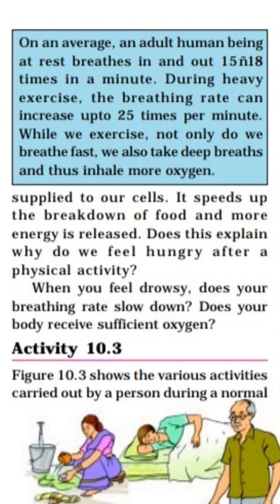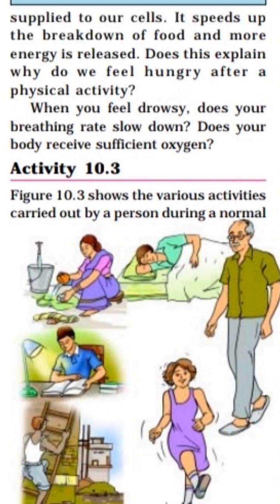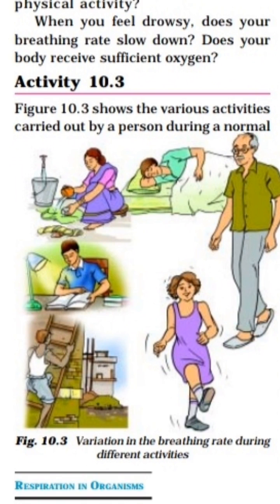Now here, the average breathing rate of an adult human being was given as 15 to 18 times per minute. And suppose that person is doing heavy exercise, then it increases up to 25 times per minute. Now see the next activity, activity 10.3.